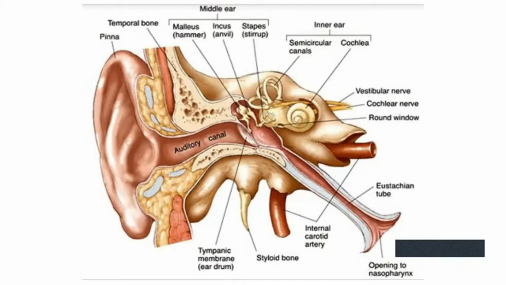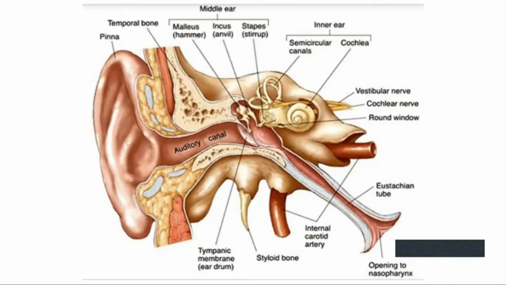And the oval window is a membrane connected to the stapes that separates the internal ear and the middle ear. Now about the eustachian tube. The eustachian tube connects the middle ear to the pharynx. Pharynx means throat, so the middle ear is connected to our throat with the help of the eustachian tube.